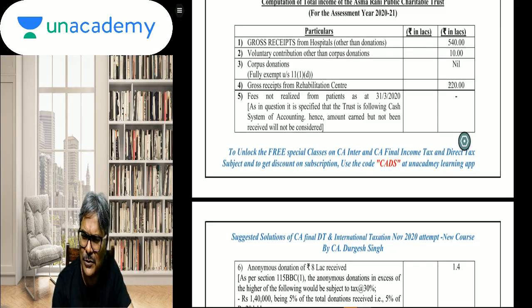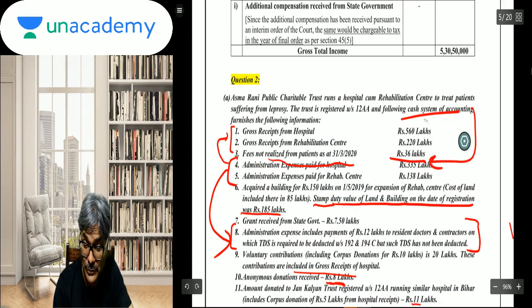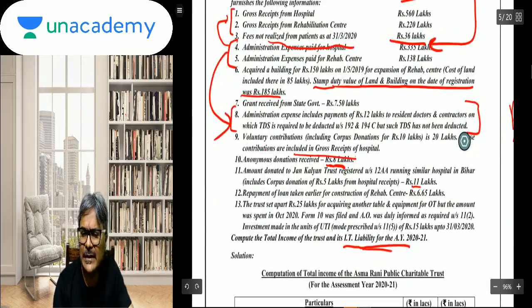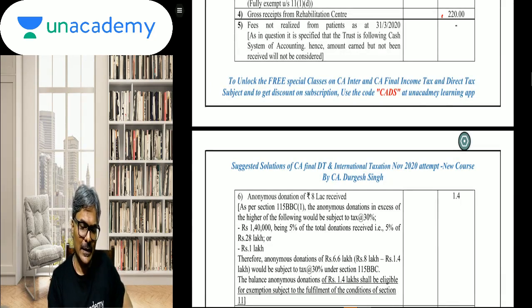From rehabilitation also, students, we are taking the gross receipts. Fee not realized from the patient. Now here this fee, I'm talking about this fee. So this is a game, this we have not discussed. So students, cash system of accounting, so if not realized, forget it. In that case, it will not form part of the current year income. This will not form part of the current year income.